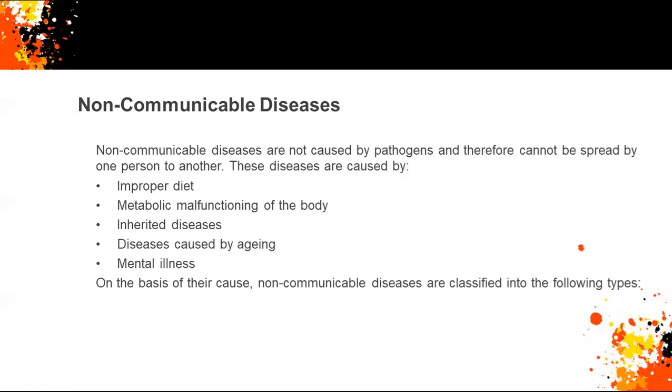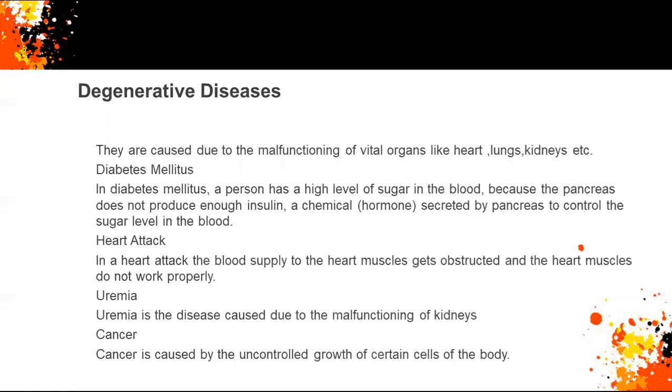On the basis of their cause, non-communicable diseases are classified into many types. The first part is degenerative diseases, which are caused due to the malfunctioning of vital organs.